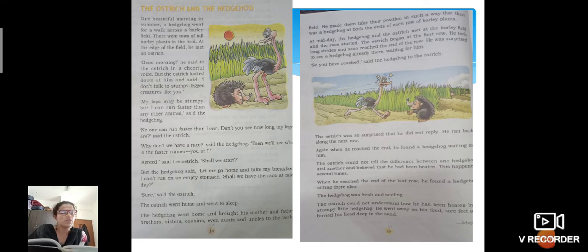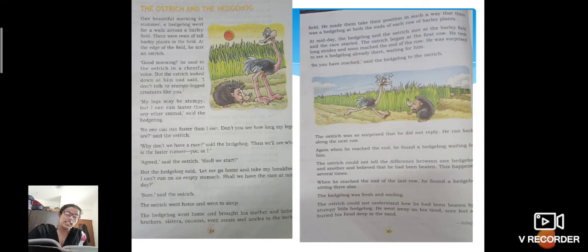And creatures also. Everyone knows this word, because in the previous lesson we learned that creatures means all living beings, from the tiniest to the biggest. We are all creatures, but living it should be, right? "Then, my legs may be stumpy, but I can run faster than any other animal," said the hedgehog. He also wanted to give a proper answer. He said, "Hey, don't talk about my stumpy legs. Even I can run faster than any other animal."